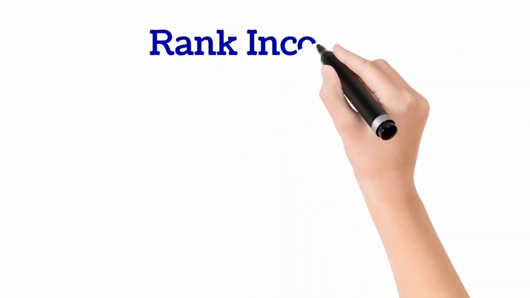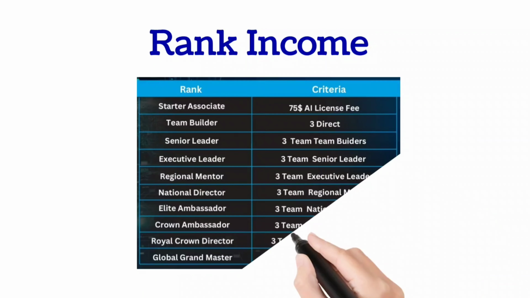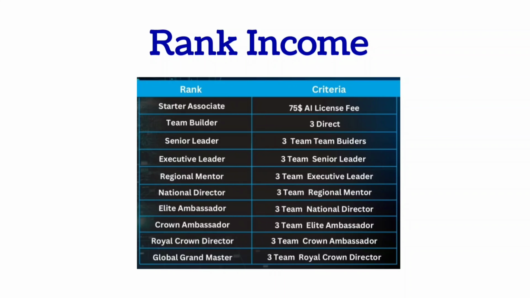Let's learn about rank income. If you pay the subscription fee of $75, you achieve the starter associate rank. Upon completing 3 direct referrals, you achieve the team builder rank. As soon as you have 3 team builders in your team, you will achieve the senior leader rank. With 3 senior leaders in your team, you will achieve executive leader rank. With 3 executive leaders in your team, you achieve regional mentor rank.